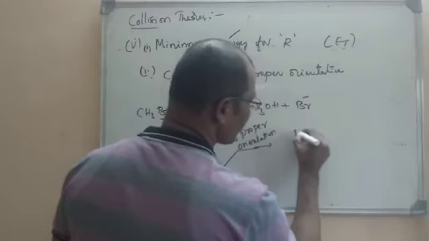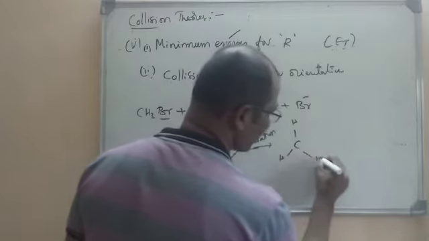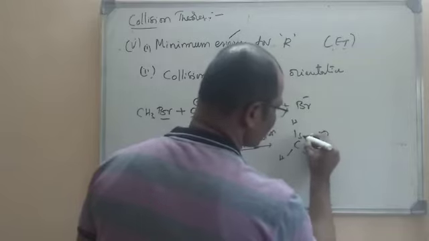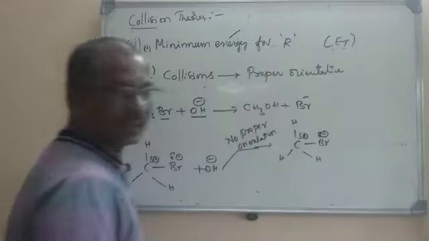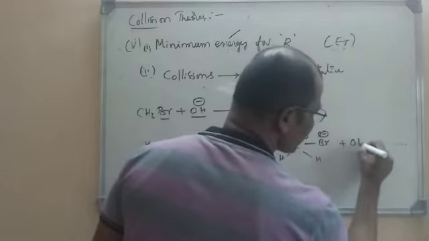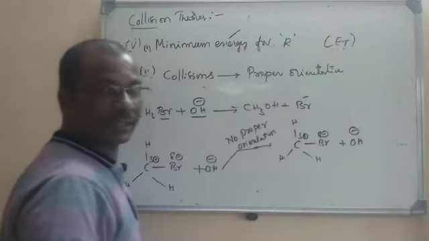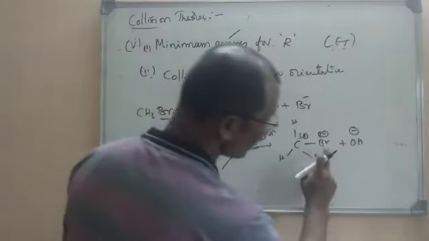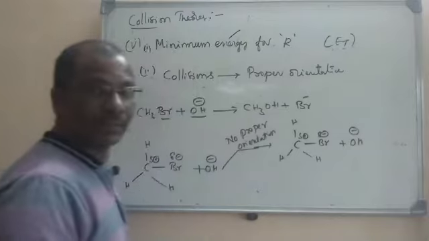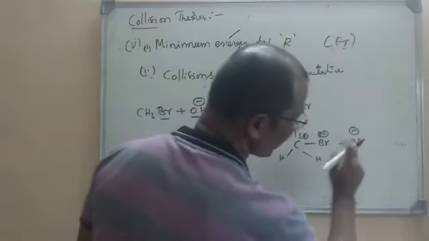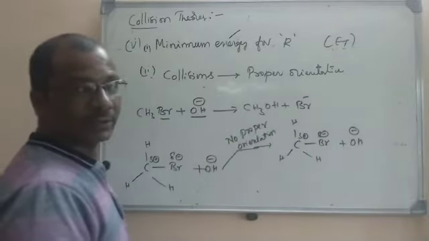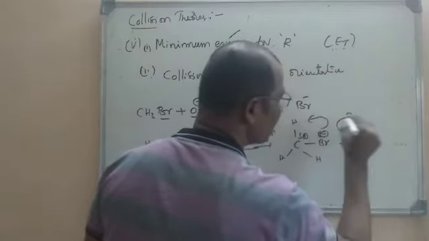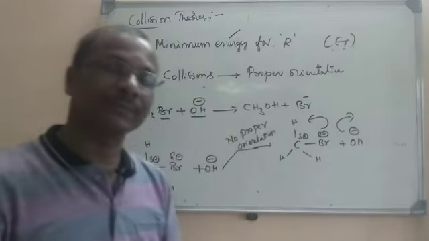For example, this is the substrate and this is the C-Br bond. Here OH minus is coming in the direction where Br is. What will happen? Clearly you can see a slight partial negative charge on Br and a complete negative charge on OH minus. Because of the similar charges, there will be repulsion. That means the reactants will be bounced back.